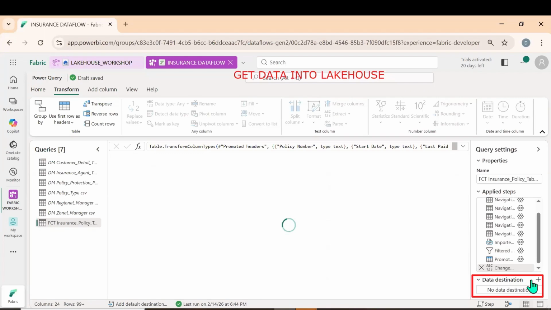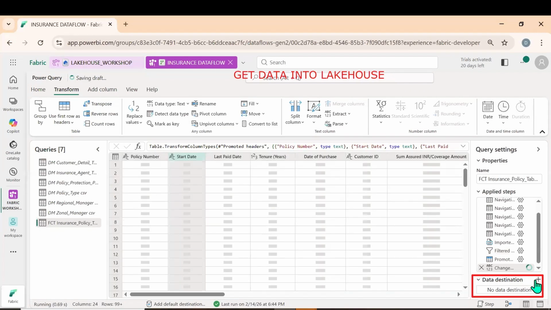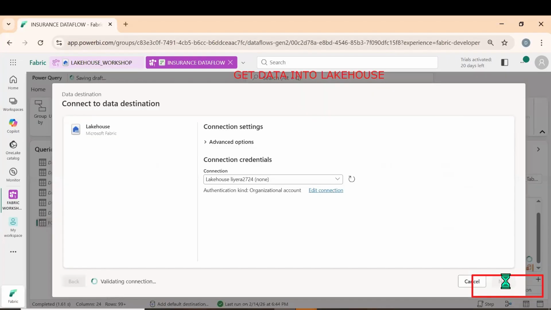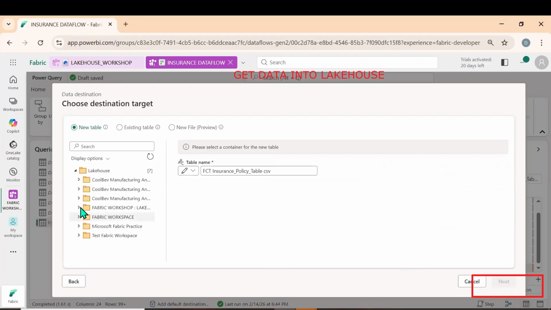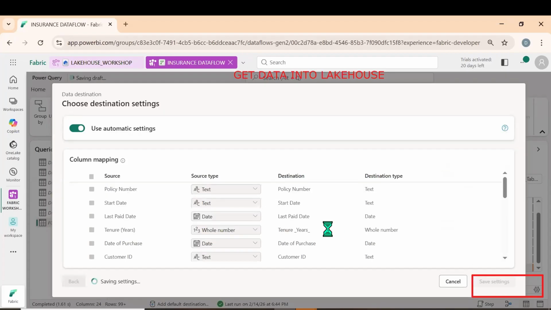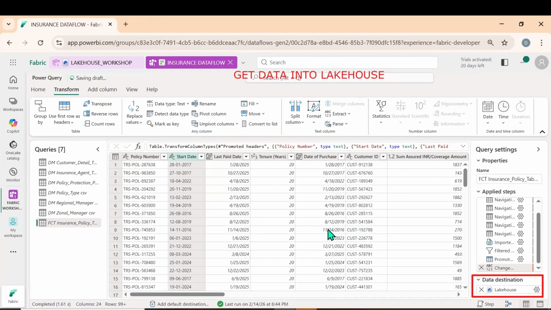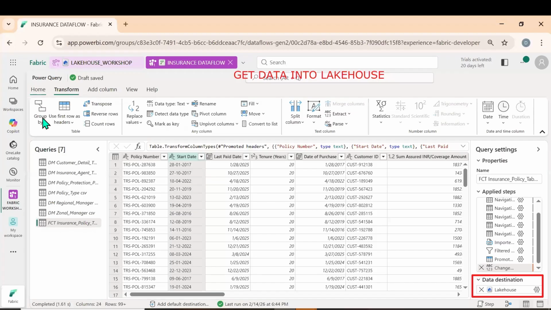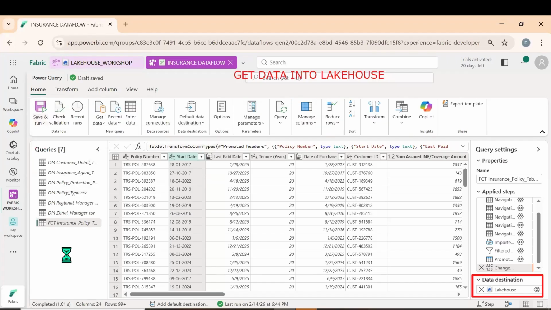Now let us go for making the destination Lakehouse. Click on next, and go for next. So you see, how beautiful it is. Getting the data into the Lakehouse, for cleaning the data we are using the data flow. From the data flow, we are getting the data from the Lakehouse, and again we are pushing the data into the Lakehouse. Now let me click on save and run.